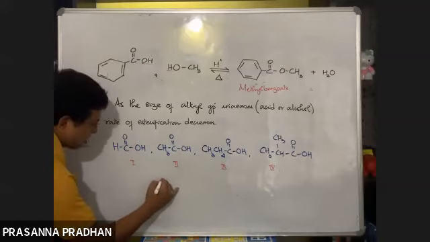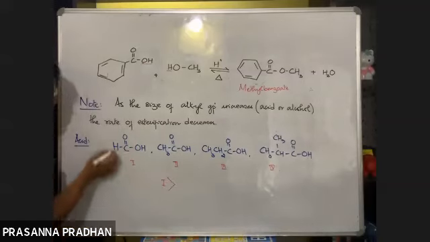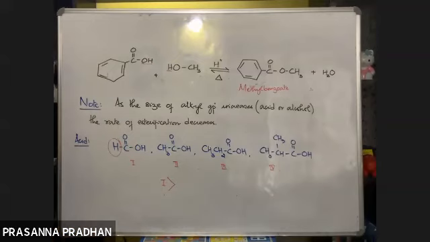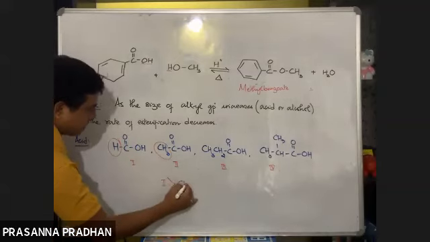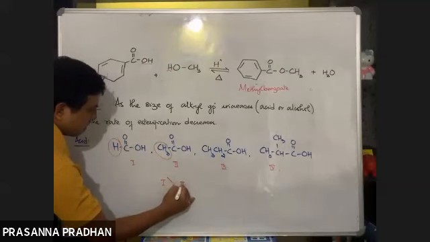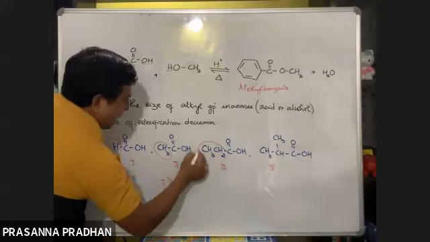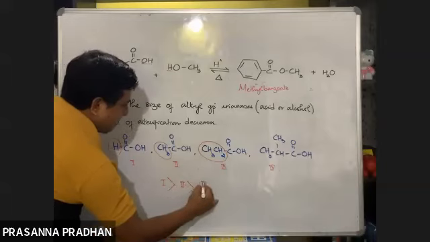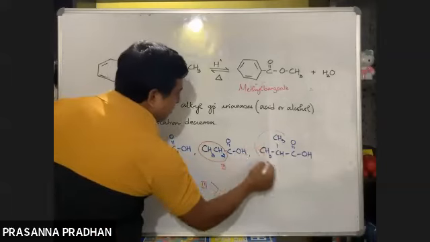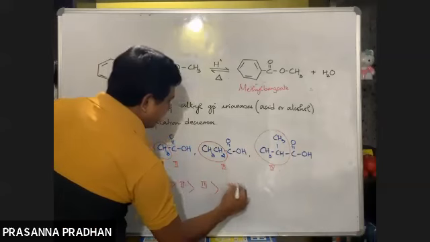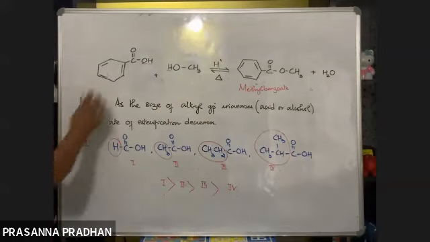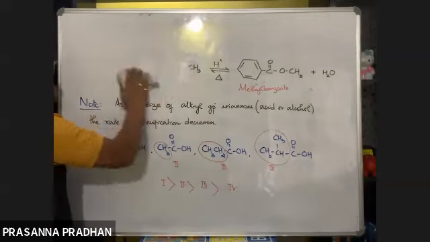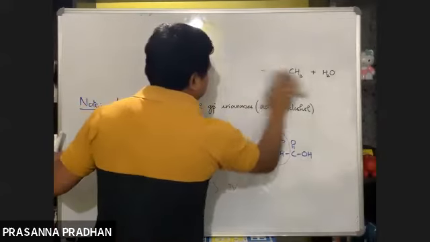So the most reactive acid is going to be 1, since the alkyl group is a very small hydrogen. It will be most reactive, followed by acetic acid, which has a small methyl group. As the size of the R group increases, remember, the reactivity will gradually decrease. So this is the order of reactivity towards esterification reactions of some of the carboxylic acids.